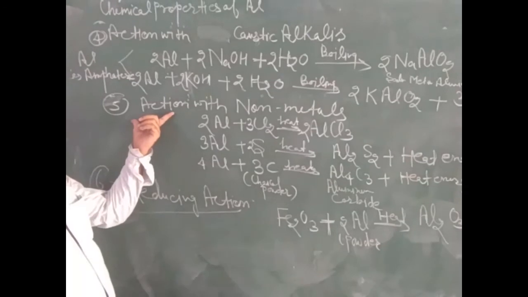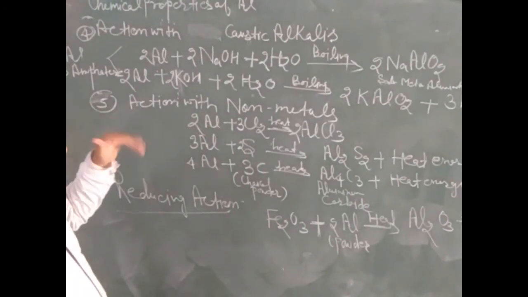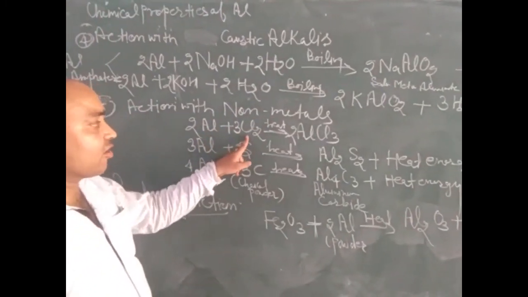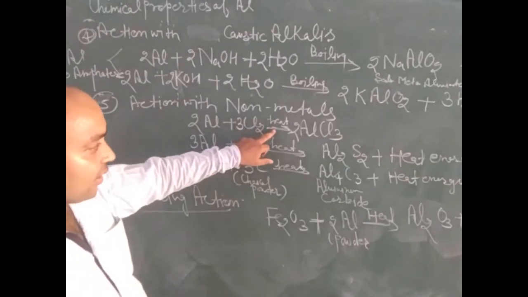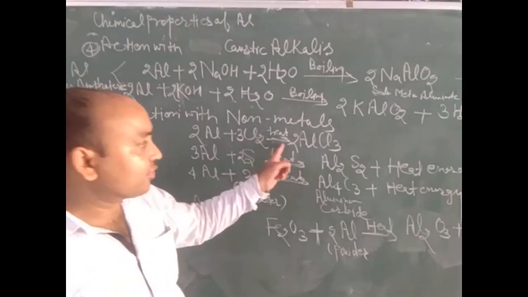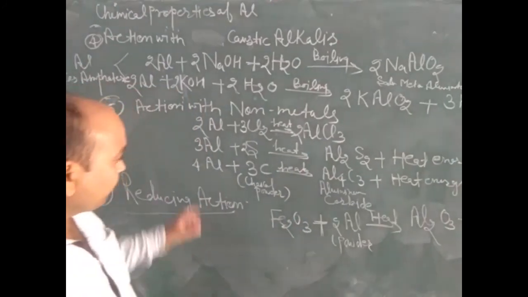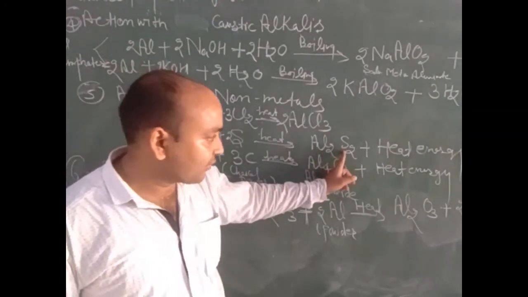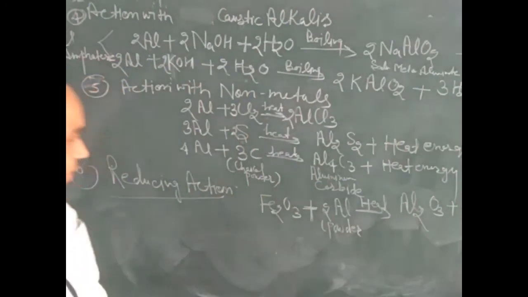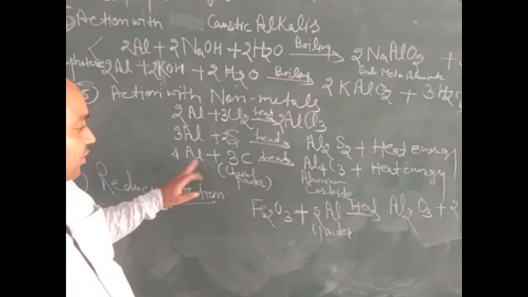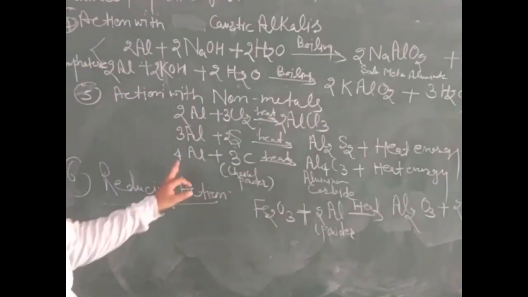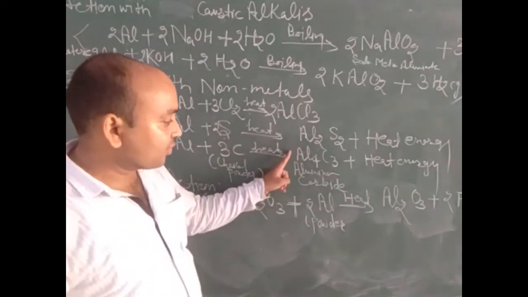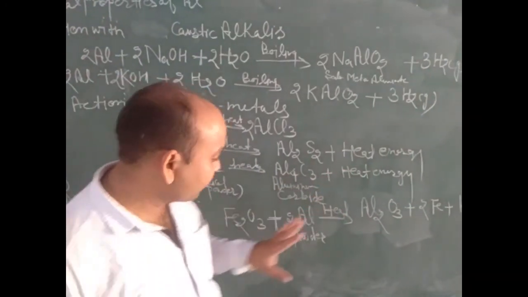Now we will discuss the action with non-metals, meaning what action aluminium shows with non-metals. When aluminium powder is treated with chlorine, then after heating aluminium trichloride will form. When aluminium powder is treated with sulfur powder, then on heating aluminium sulfide is formed along with release of heat, meaning it is exothermic. When aluminium is treated with carbon, that is charcoal powder, on heating it forms aluminium carbide along with the release of energy.